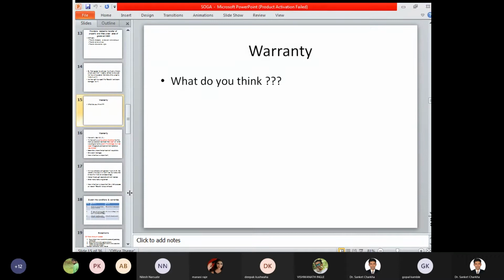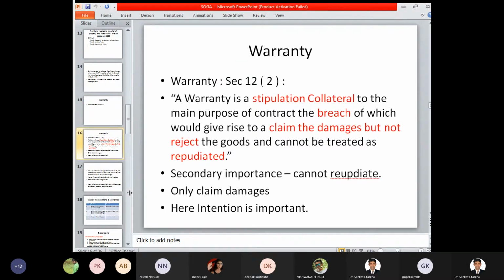Then we have understood a certain concept called warranty. Section 12(2) deals with the concept of warranty, wherein a stipulation is collateral or subsidiary to the main purpose of the contract, the breach of which gives rise to a claim for damages but does not allow rejection of the goods, and the contract cannot be treated as repudiated.